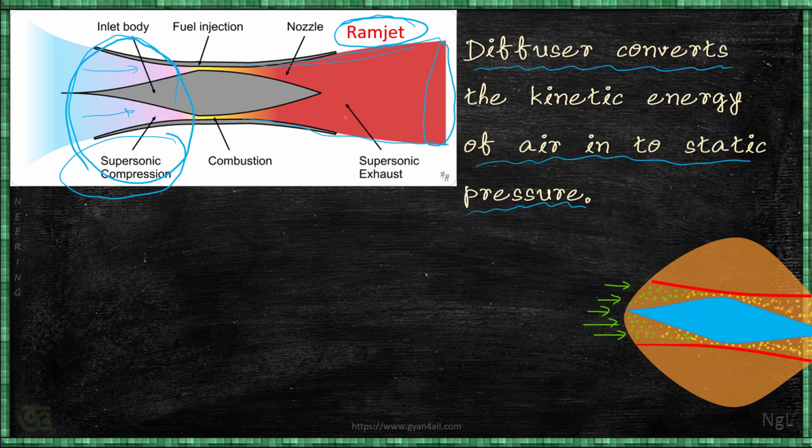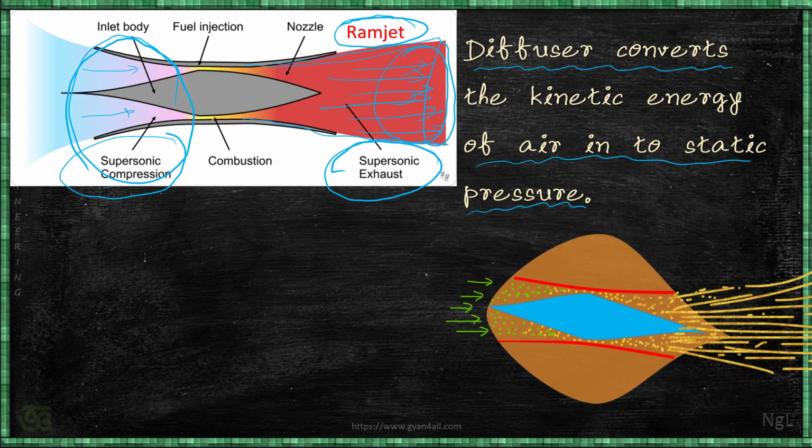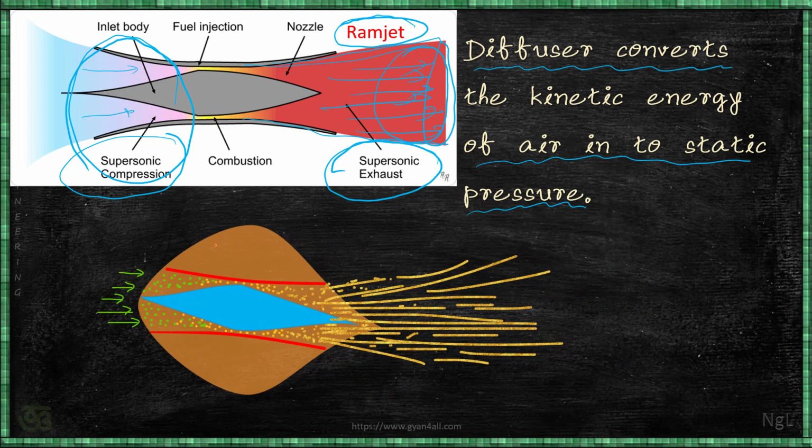The nozzle is also an expansion device in which the pressure energy is converted to kinetic energy. The flow of jet of hot gases through the nozzle will give very high kinetic energy, and that is why it is called supersonic exhaust, and that will give the forward thrust to the vehicle. Okay, that is the principle of the ramjet, and the effect is the ram effect. Last class we discussed what the ram effect is. So this way it will move.